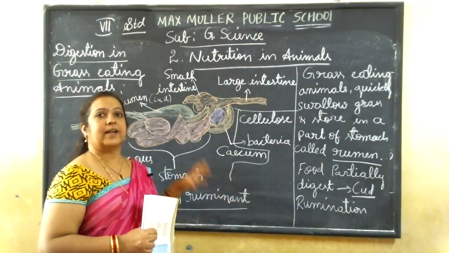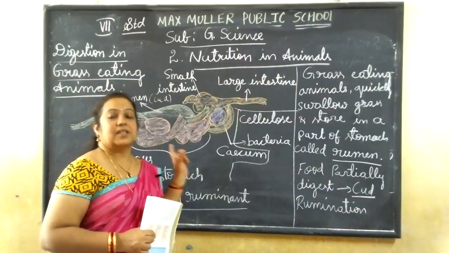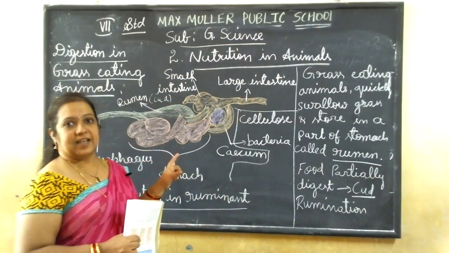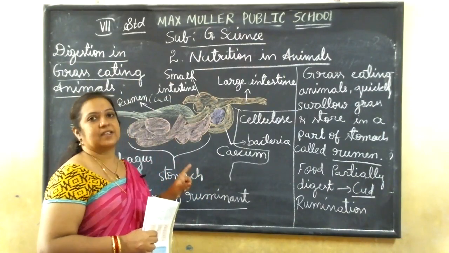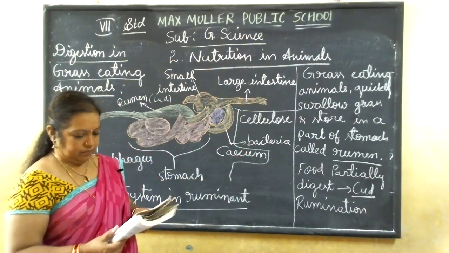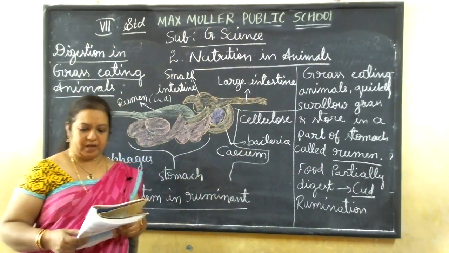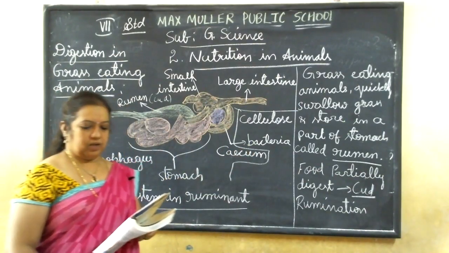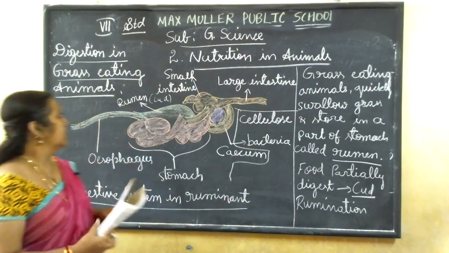Those bacteria are able to digest the food, meaning the cellulose fiber which is present in the grass, so that will be digested only by the action of these bacteria. Okay. So you have learned about this one.